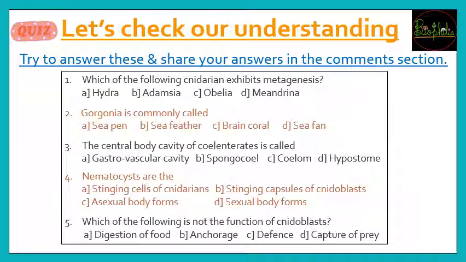Moving ahead over here, we are going to try to check our understanding. So हमने सारा जो theory part था about the characteristics, about the classes, examples, हमने सब cover कर लिया. Now it's time to test your understanding. आपने कितना समझा है and how much you could remember. So these are the 5 questions that you need to answer, along with the 2 questions that we had done in the ongoing discussion. So ongoing discussion and these 5 question के answers, you can go and share it with us and all your other students in the comment section, and I hope that this would help you to revise and understand what all we did in the discussion.